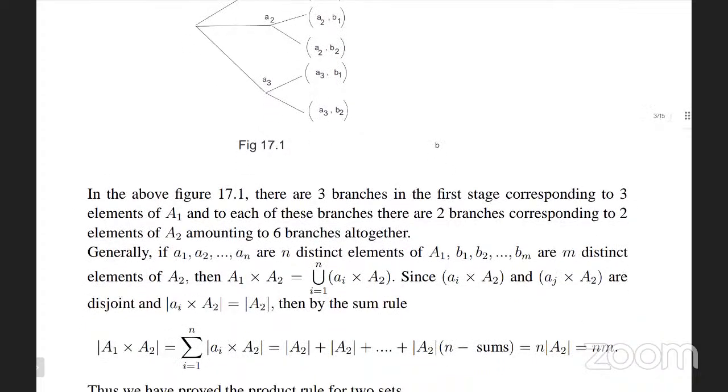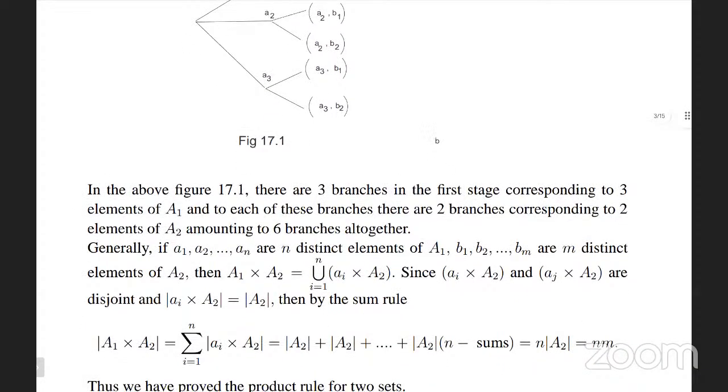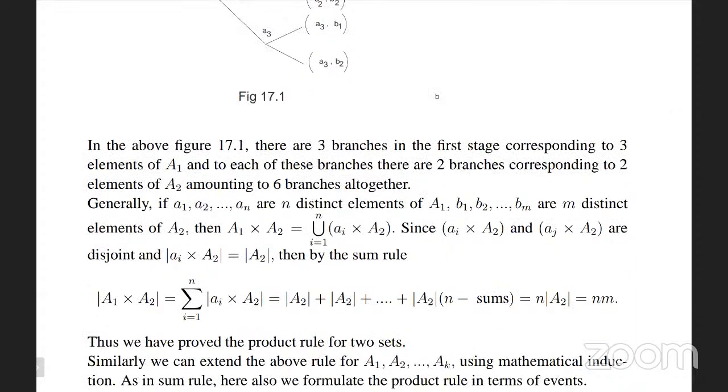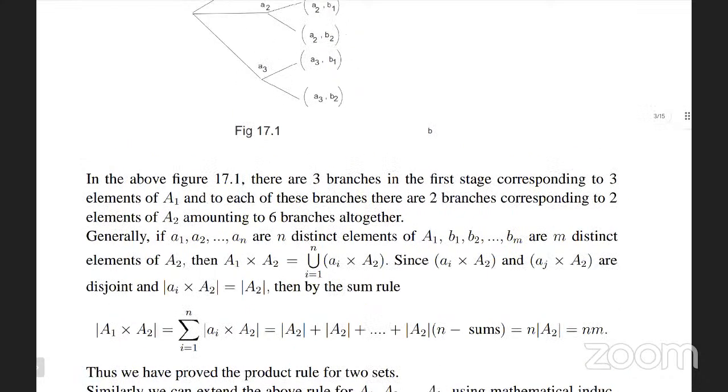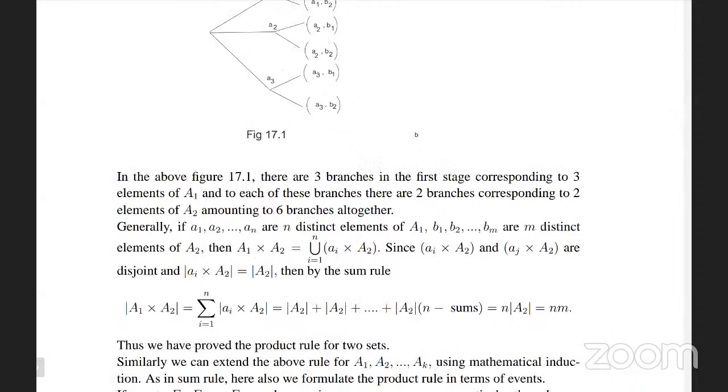So that comes to all the stages. Branch-wise sections are partitioned. So with 3 branches and 2 sub-branches, the number of possibilities is 3 × 2 = 6. If we check the output, we also get only 6 possibilities. This is the advantage of the product rule, the principle of counting.